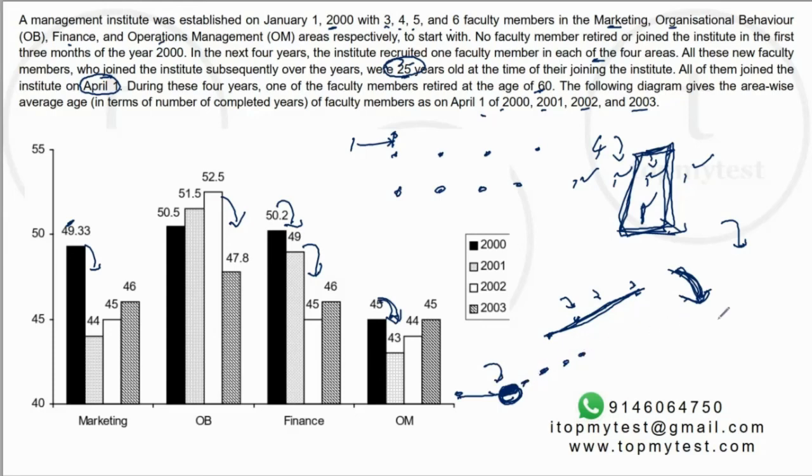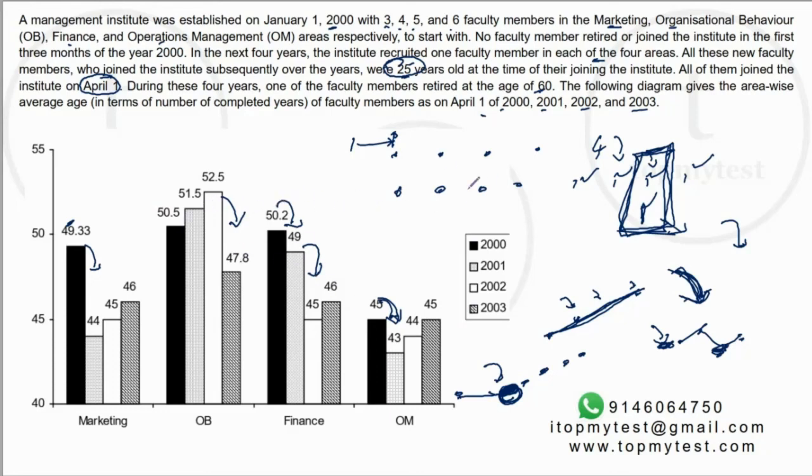And then just to make our life miserable, the person could have joined in 2000 and somebody else could have retired in 2002. So your graph will go something like this. We will assume that this is the person who's joining, right? Whereas the person could have joined here, or the reverse would have happened. So we don't know exactly. So this question is actually much easier than it could have been made complicated, right? So we already know that the person retired in finance. We have already answered 1 question.